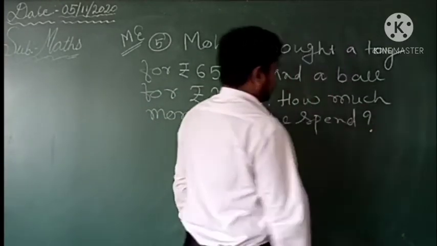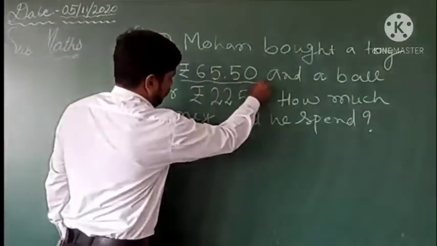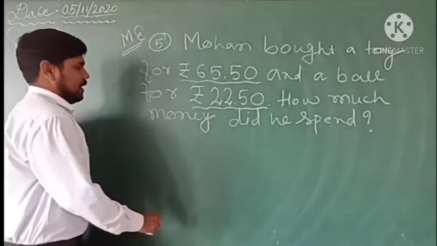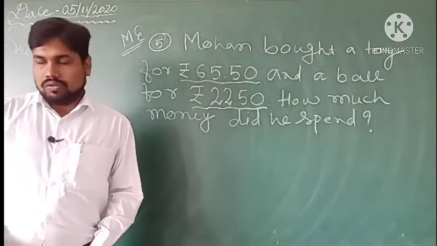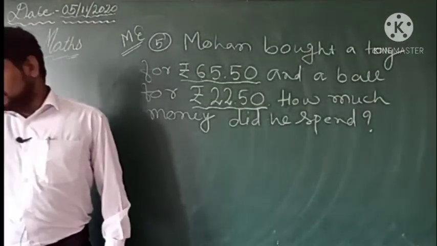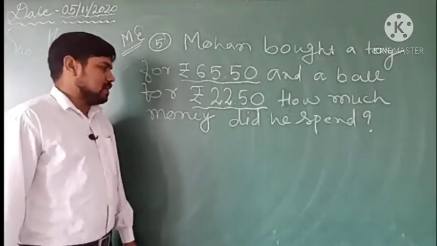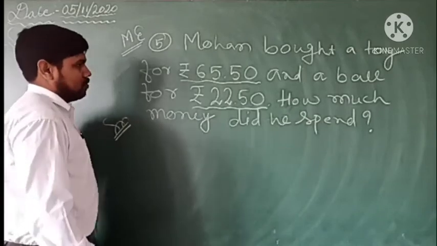So the question is very simple. Mohan bought a toy for this many rupees, after that he bought a ball for this many rupees. So you have to tell how much money did he spend in all in total. So what we have to do? Yes, very nice. We have to add. So very simply we will add and check how much is the total.